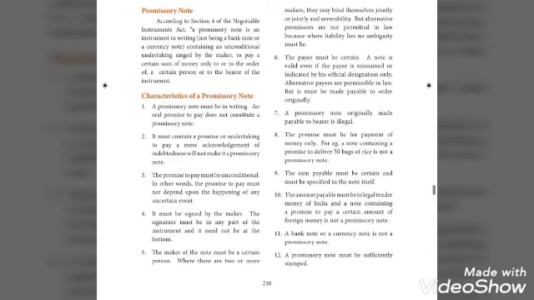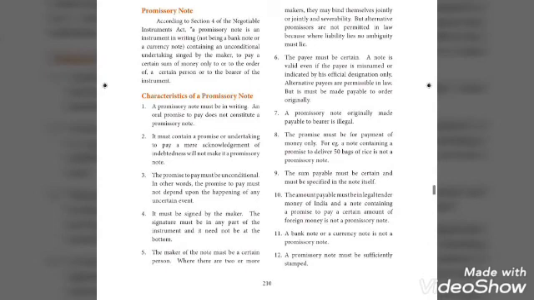The next topic is about characteristics of promissory note. Under this, there are 12 points they have given. So we can see each. The first point is a promissory note must be in writing. An oral promise to pay does not constitute a promissory note. So it should be in writing. The second characteristic is it must contain a promise or undertaking to pay.